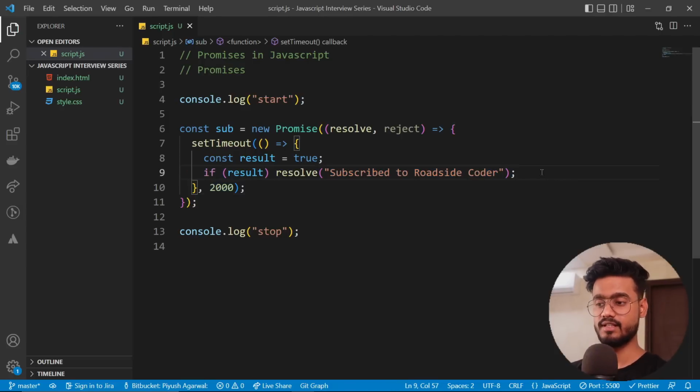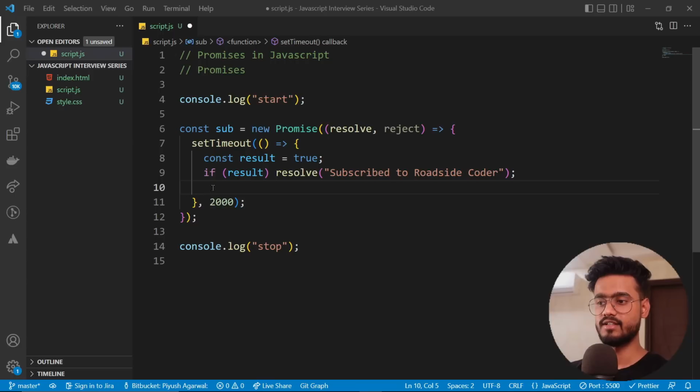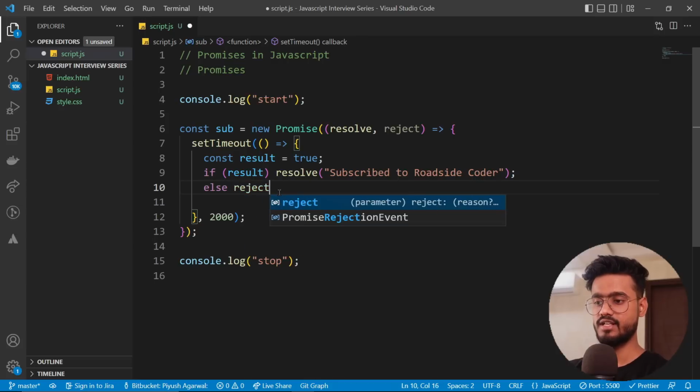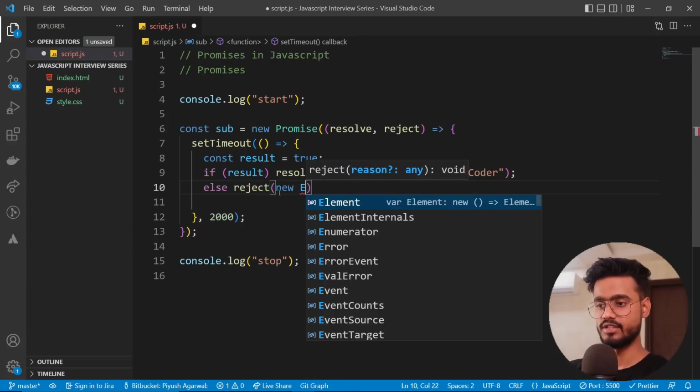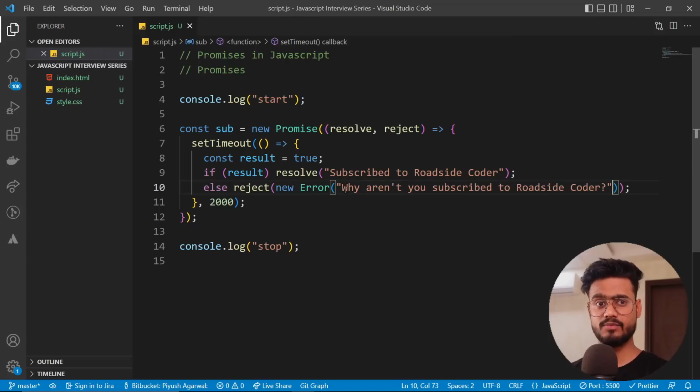But what if the result is false? What if the guy is not subscribed to Roadside Coder? Then we're going to simply reject the promise. We're going to say else reject, and we're going to throw a new error: why aren't you subscribed to Roadside Coder? Yeah, that's a good question.